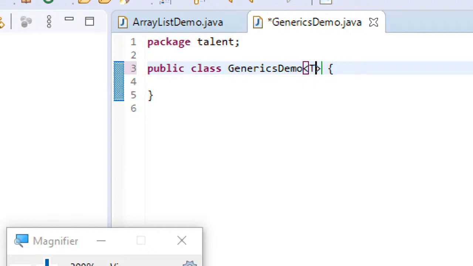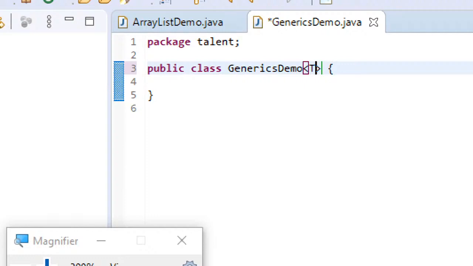If I write capital E, it will be understood that it represents an element. If I write capital K, everyone understands that it represents a key. If I write capital V, everyone understands that it represents a value. If I write capital N, everyone understands that it represents a number. So these are the most commonly used names in industry standards. It's better that you always represent the same thing, even though you are permitted to have any other names. And if you use a single uppercase letter like this, everyone can understand what it is meant for.